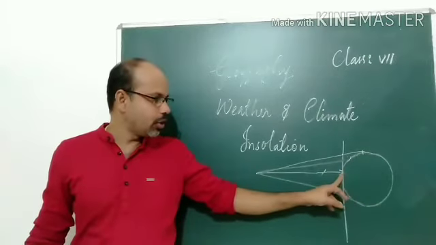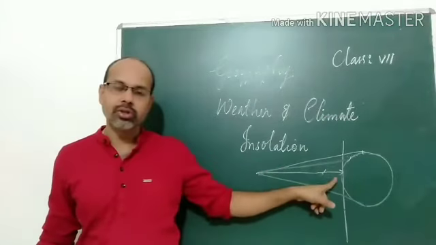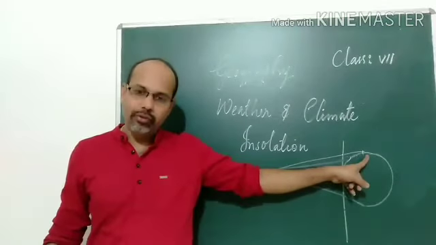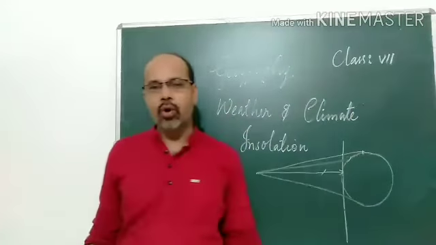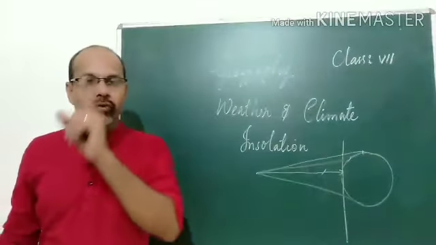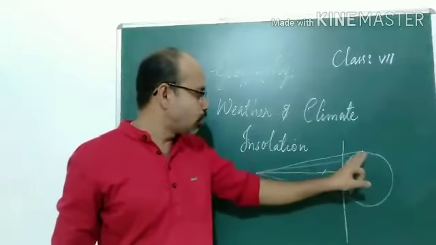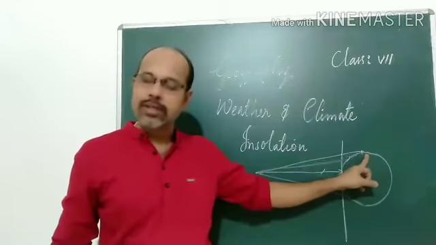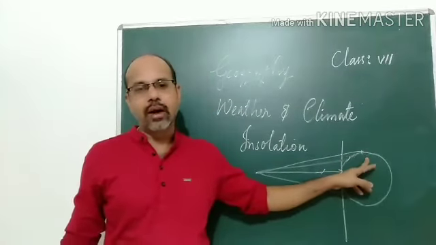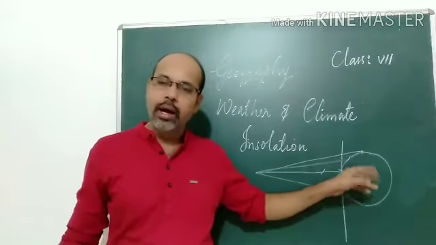But the equatorial regions, which are very close to the sun, receive more sunlight or solar radiation, so this region is very hot. The polar regions, which are very far away, receive only a small amount of heat and light, so these regions are very cold. Polar regions are always covered with snow, not the equatorial regions, because of the small amount of radiation received on the polar regions.